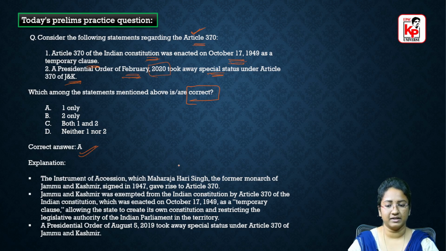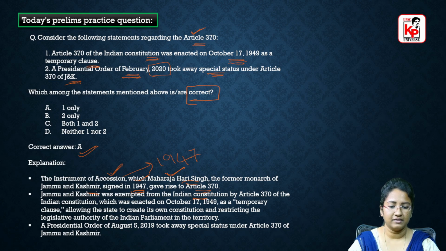Only the first statement is correct. The instrument of accession, which Maharaja Hari Singh, the former monarch of Jammu and Kashmir, signed in 1947, gave rise to Article 370.